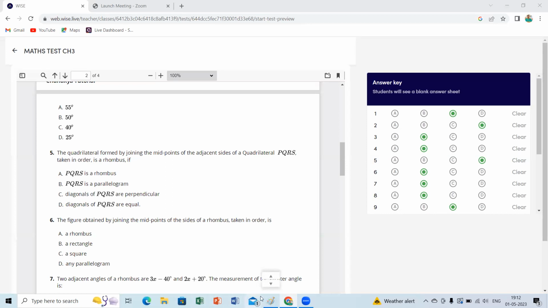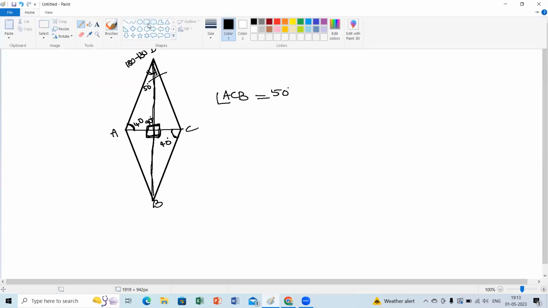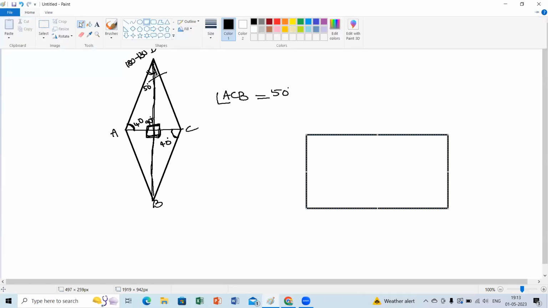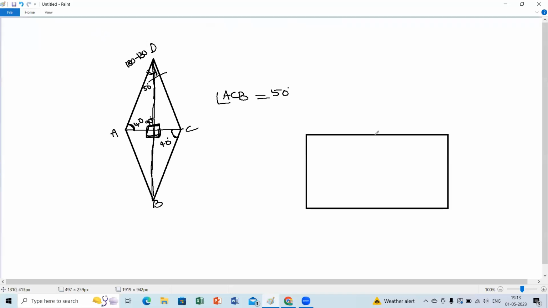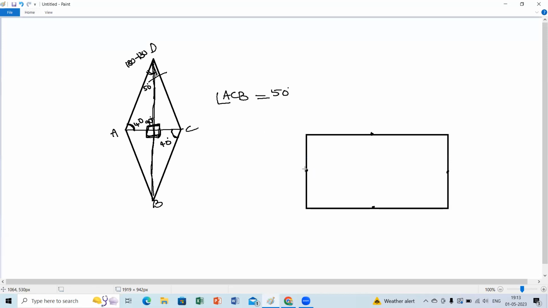So what happens in a rectangle if you join the midpoints of the adjacent sides of a quadrilateral? Suppose I take a rectangle, and we'll go through the options to answer. We can take the midpoints as A, B, C, D. If you join these, what shape will you obtain? I think here you will get a parallelogram, right?